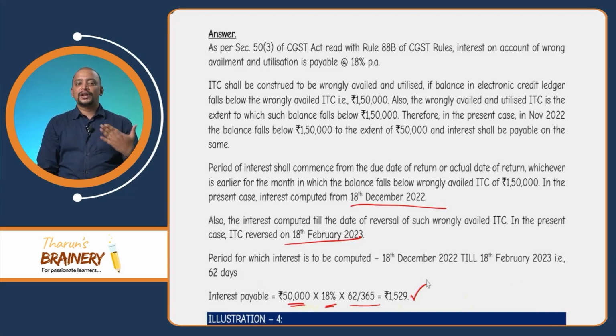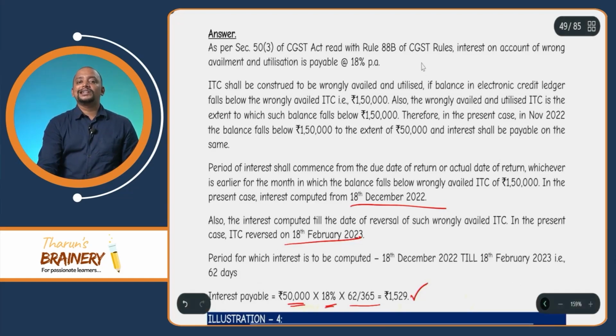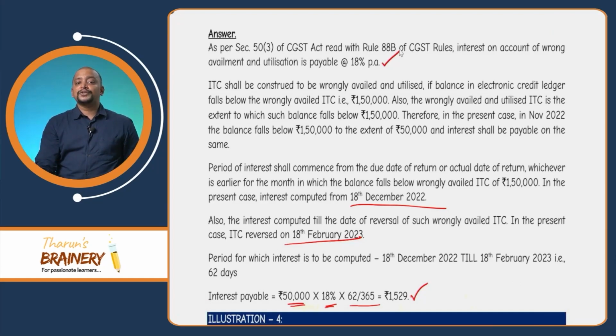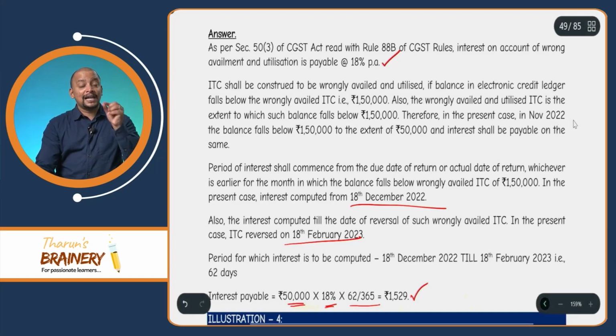So, what do we need to write first? First, as per section 50 subsection 3, read with rule 88B of CGST rules, interest on account of wrong availment and utilization is payable at 18% per annum. Then, ITC shall be considered to be wrongly availed and utilized if the balance in the electronic credit ledger falls below wrongly availed ITC of 1,50,000. Also, the wrongly availed and utilized ITC is the extent to which such balance falls below 1,50,000.